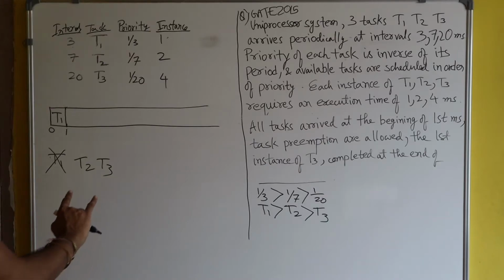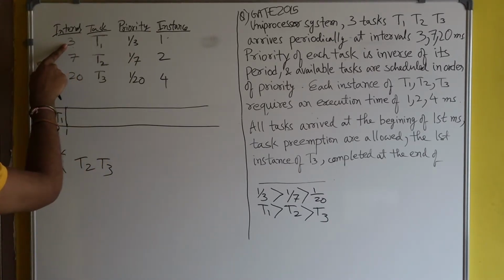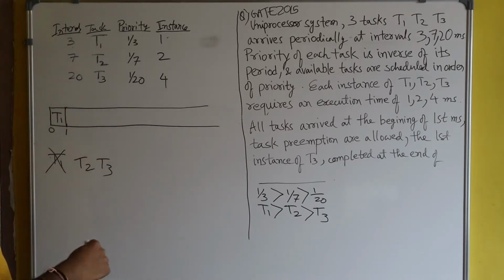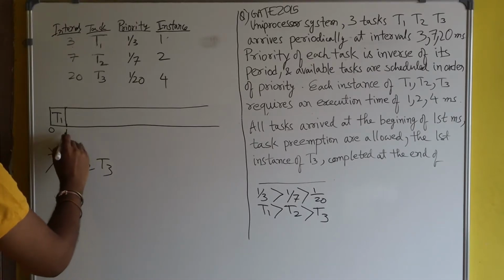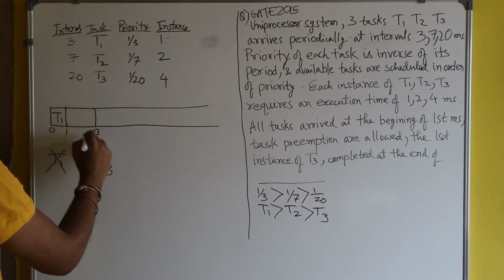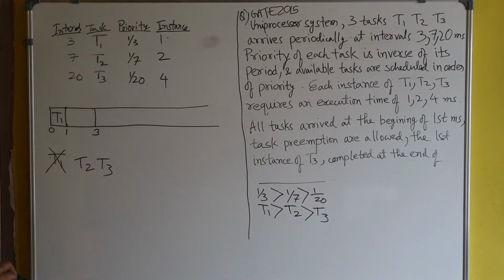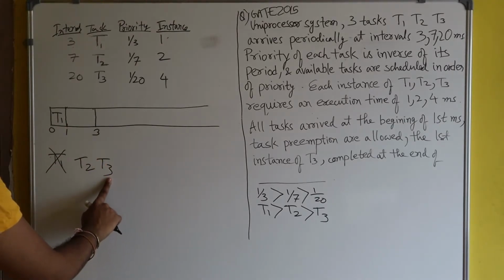Now you see again after 3 seconds, interval 3, T1 will again come after 3 seconds. It means T1 will come again at this point. So now till then CPU will be given to which process, T2 or T3?